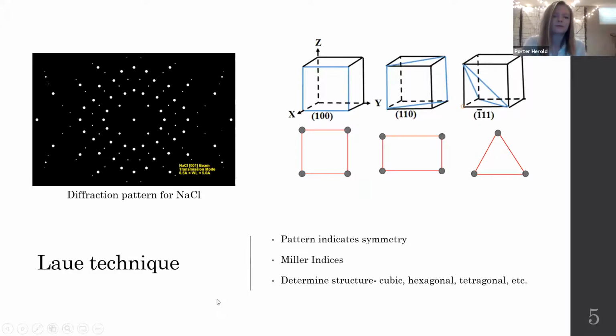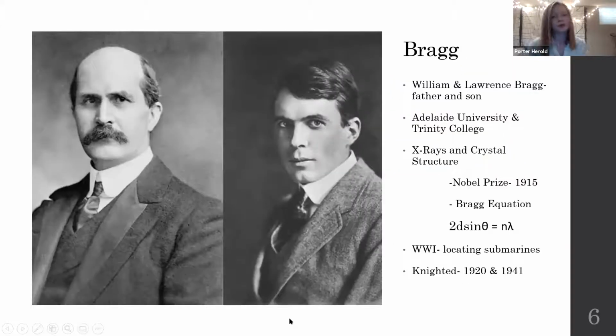The second names that we talk about when we talk about XRD are William and Lawrence Bragg, who are father and son. William Bragg was a British physicist, and he attended Trinity College, Cambridge. During his career, he moved to Australia, where he had his son, Lawrence Bragg. Lawrence attended Adelaide University in Australia. Then the father and son pair moved back to England, and Lawrence attended the same college his father attended, Trinity College. It was in England that they started to work on X-rays and crystal structure.